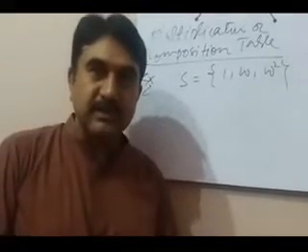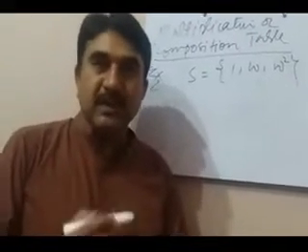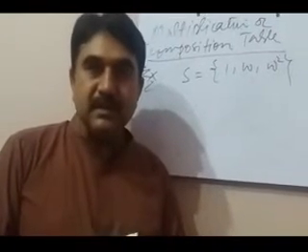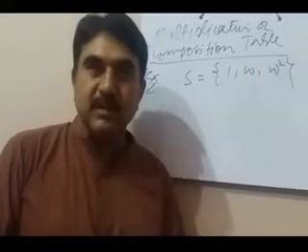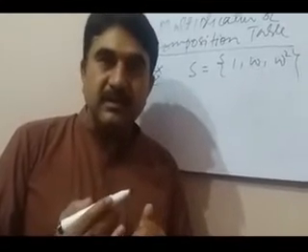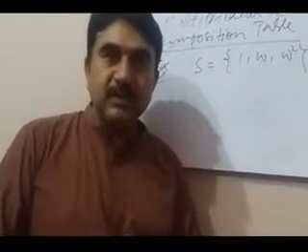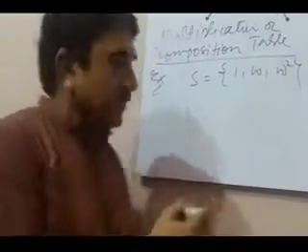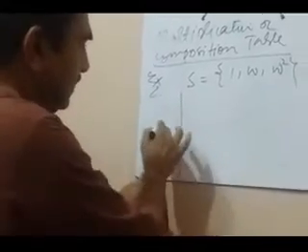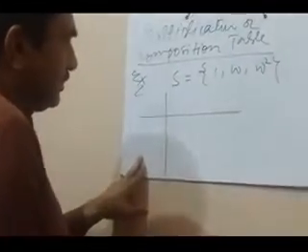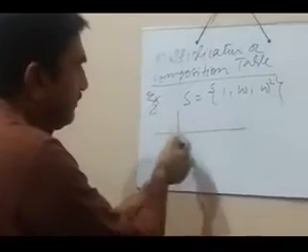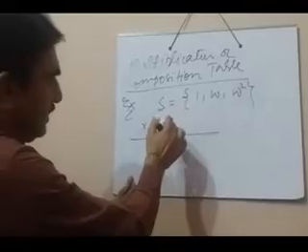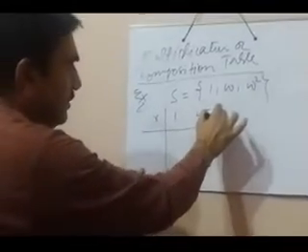Now multiplication is a binary operation on this set S. Now we will learn how the table is used to prove that multiplication is a binary operation on this set. This is the multiplication table or composition table. The operation to be proved is multiplication. The elements of the set S are 1, omega and omega square.